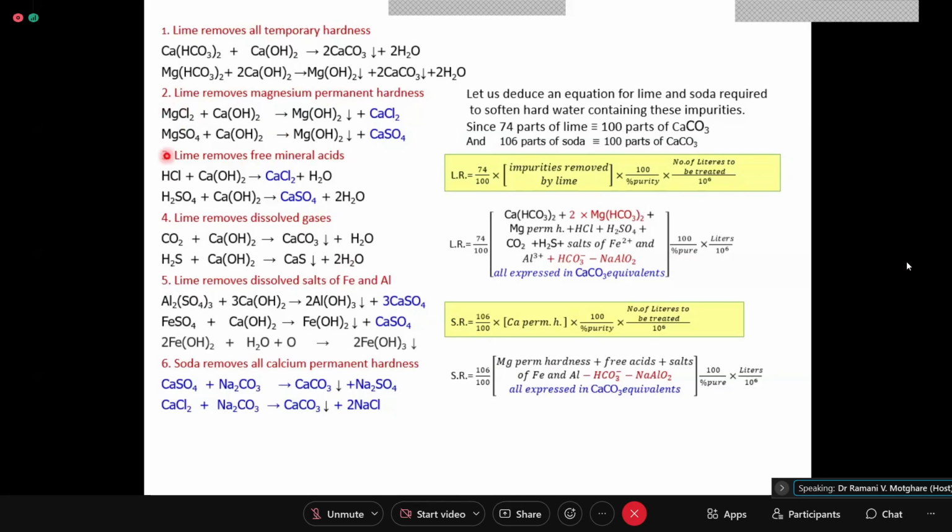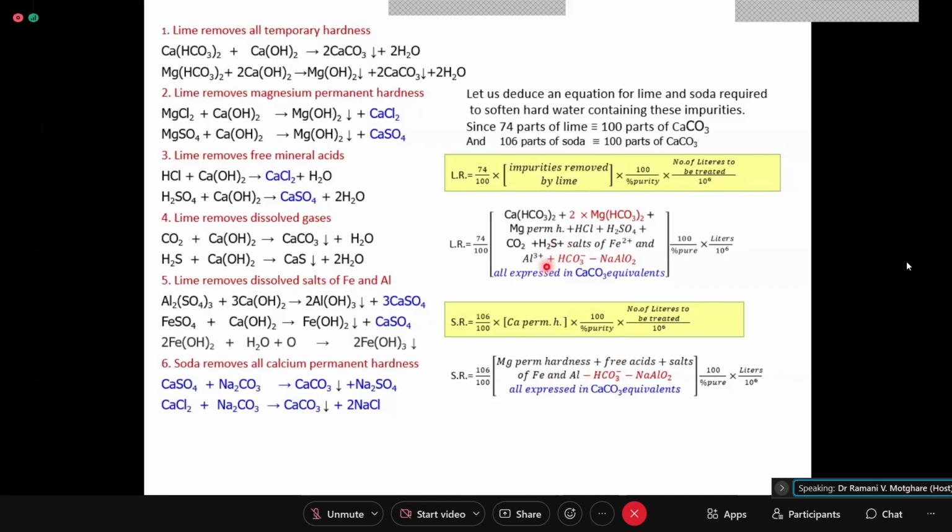First of all, this magnesium permanent hardness, which is incorporating calcium permanent, is removed by soda. Then free mineral acid, if they are there, that will be removed by soda. Then salts of Fe and Al, because we have seen that it incorporates calcium permanent hardness, so that is removed by soda.